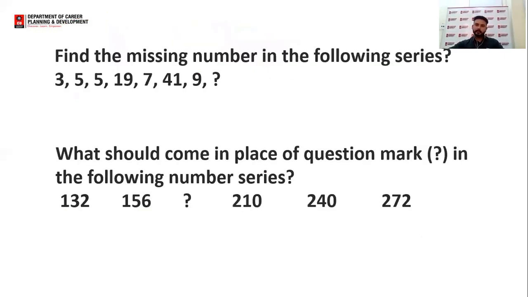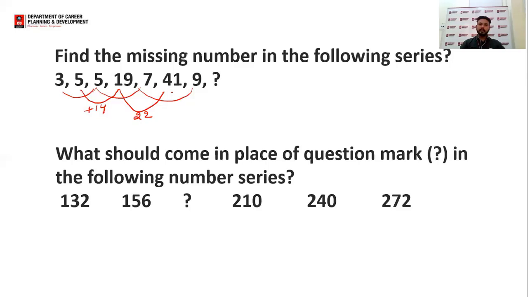For example, two questions have been taken here. Find the missing number in the following series: 3, 5, 5, 19, 7, 41, 9, and question mark. Again two series are there. 3 plus 2 is 5, 5 plus 2 is 7, 7 plus 2 is 9, but we do not find the number from this series, so we'll go to the next series. 5 plus 14 is 19, 19 plus 22 will be 41.